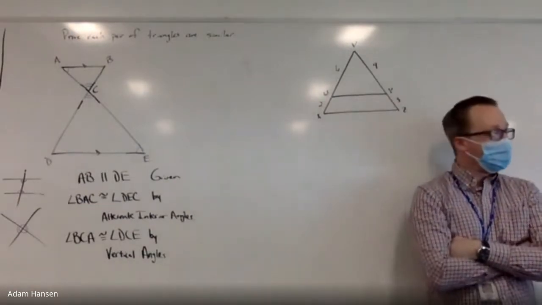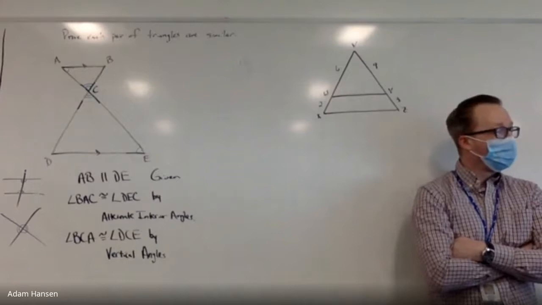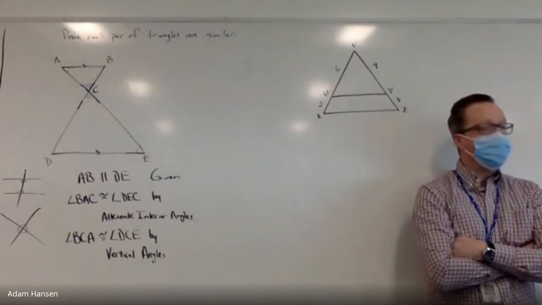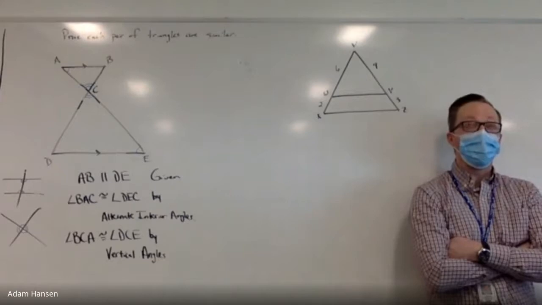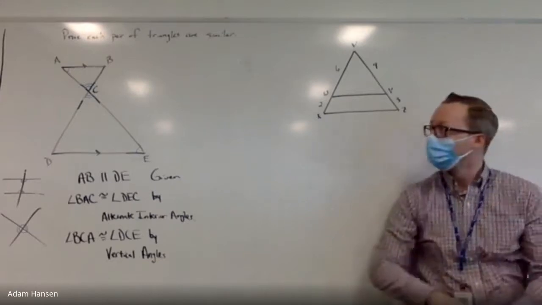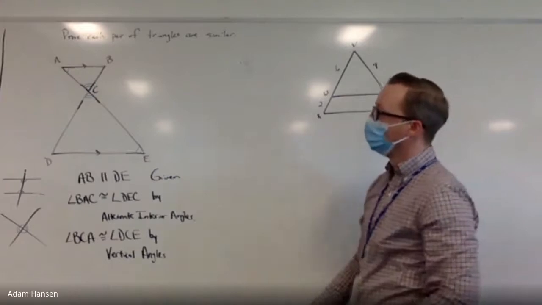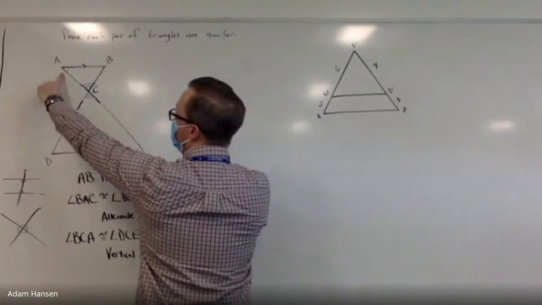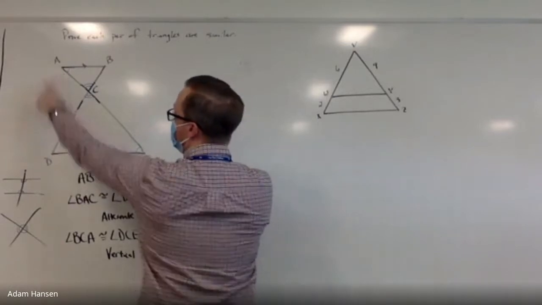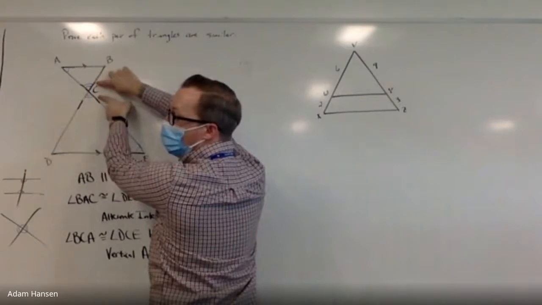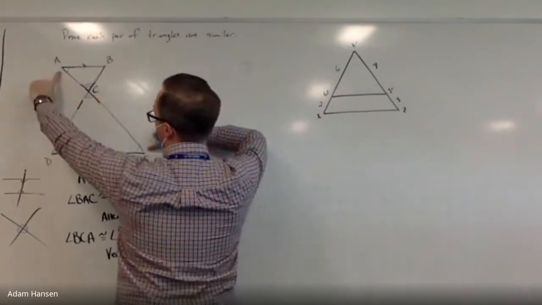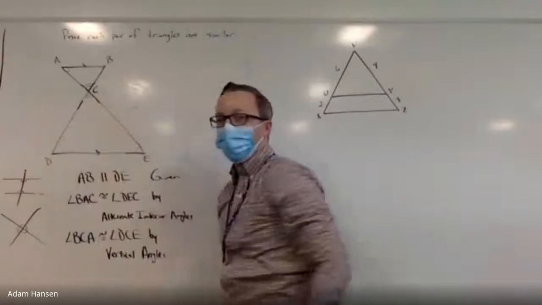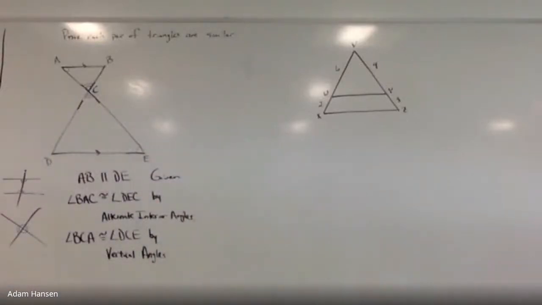How many pairs of angles in these two triangles are congruent? We've just showed how many pairs of angles in these two triangles are the same. Well, isn't it just two pairs? Here's one pair that is the same. Here's a second pair that's the same. One pair, second pair. I think I've got it. Which of these similarity reasons on the backboard applies to these two triangles now?